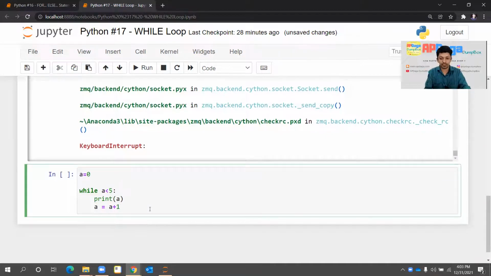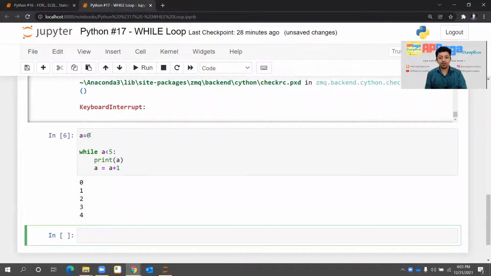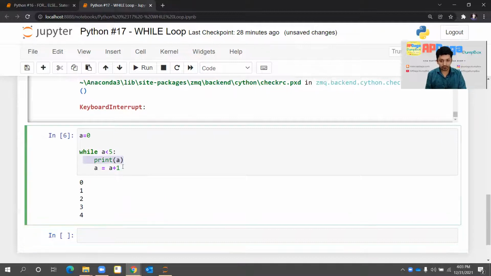So I'm executing this. You can see it printed the value of a, then incremented the value, then again the loop started. The first time a is 0, 0 is less than 5, true, it printed 0 and incremented the value. Then 1 is less than 5, true, it printed 1 and incremented the value of a. Then 2 is less than 5, printed the 2, incremented it, and so on. When 4 is less than 5, true, print 4, and so on.